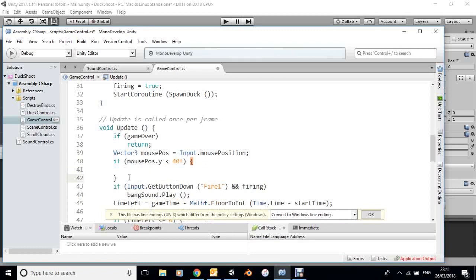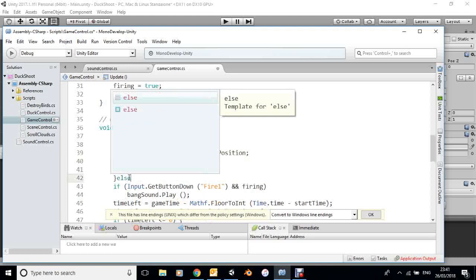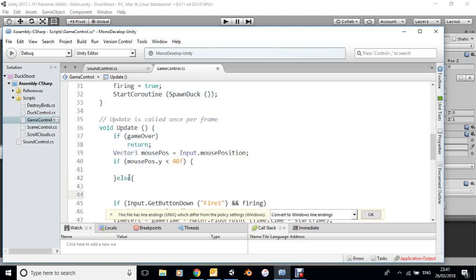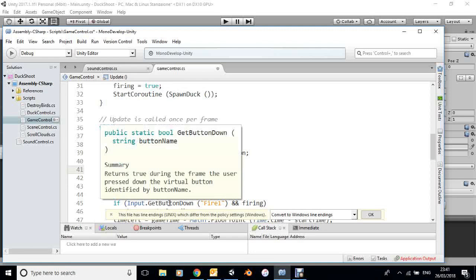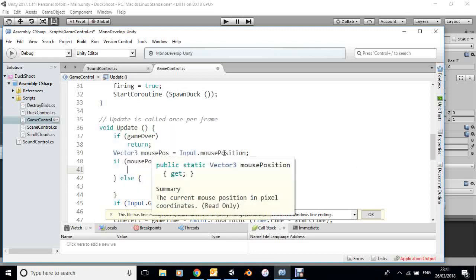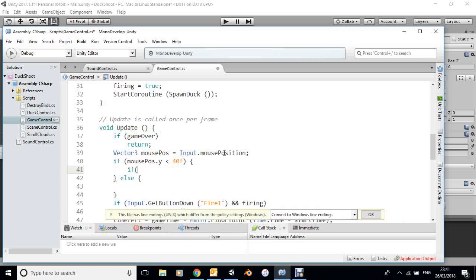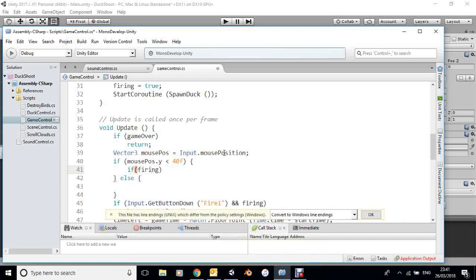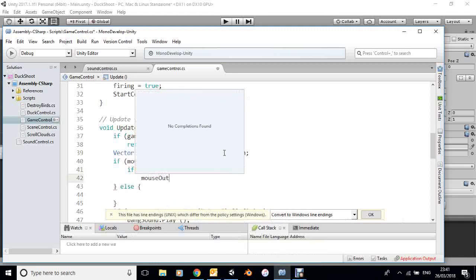But the other thing is, well, else, so if it's not over 40 pixels, then it's on the main screen. So what we need to do here is check first whether firing is active. So if firing is true, then we want to make it not true. So I'm going to say what we want to do is when the mouse is out of play.